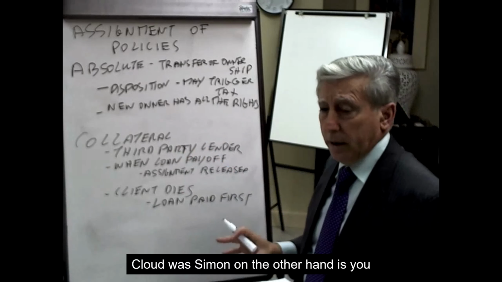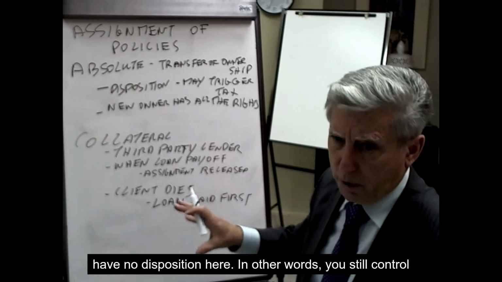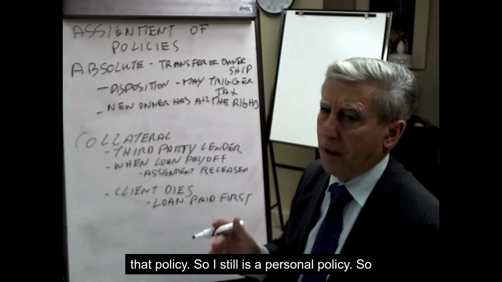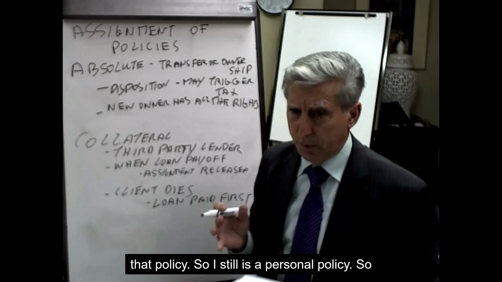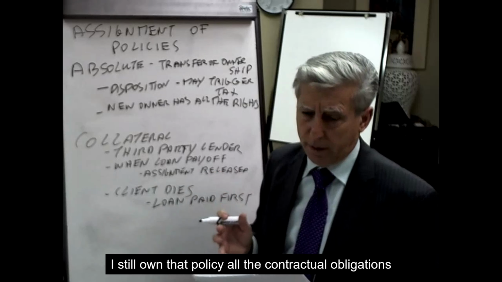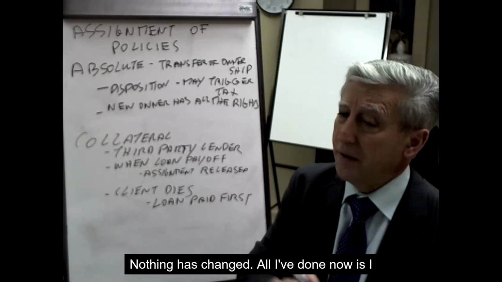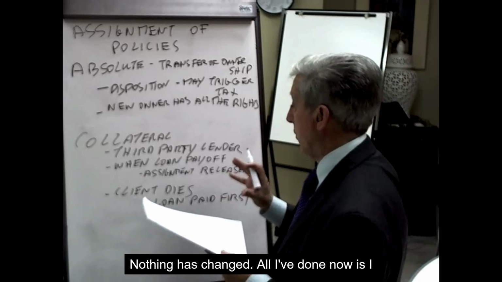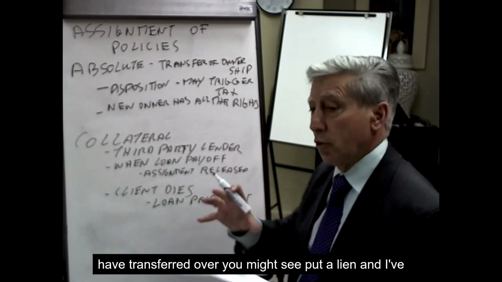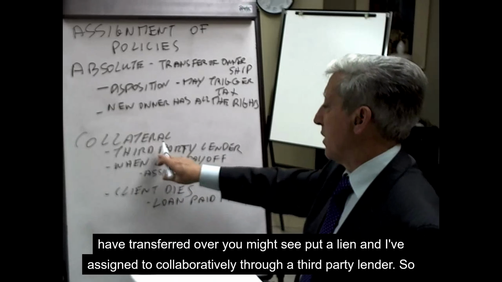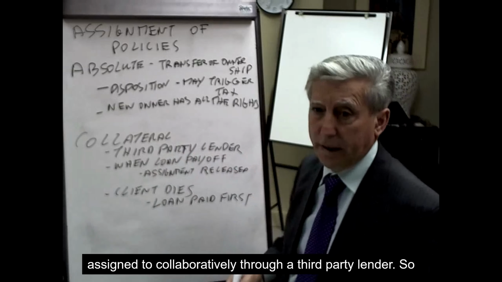Collateral assignment, on the other hand, is where you have no disposition. In other words, you still control that policy. So it still is a personal policy. I still own that policy. All the contractual obligations are still mine. The beneficiary is still the same. Nothing has changed. All I've done is put a lien, and I've assigned a collateral to a third-party lender.